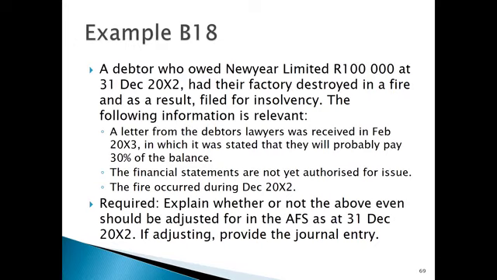So here we can already see that the event did take place during our financial year, and that then triggered his insolvency, which means that that amount of 100,000 Rand that he owed us was not going to be collectible. We're required to explain whether or not the above should be adjusted for in the annual financial statements as at 31st of December 2022. If adjusting, you need to provide for the journal entry.